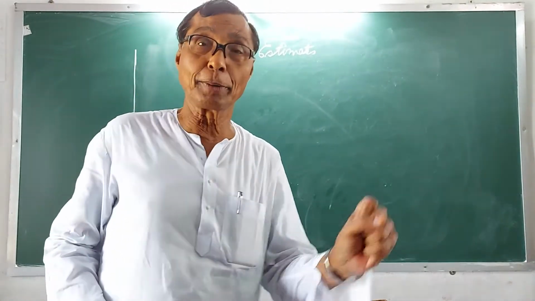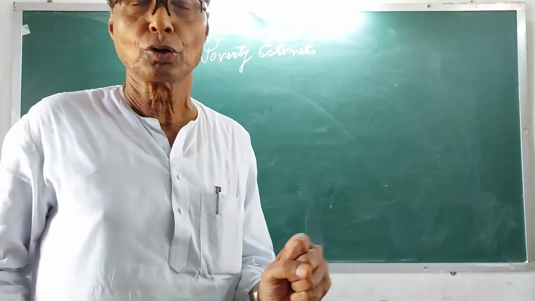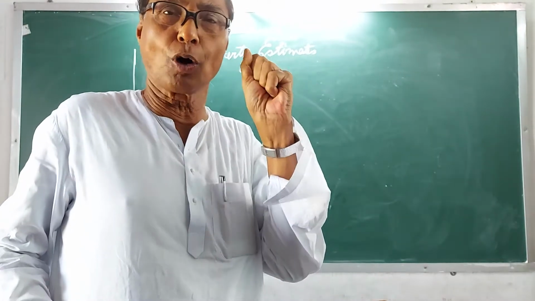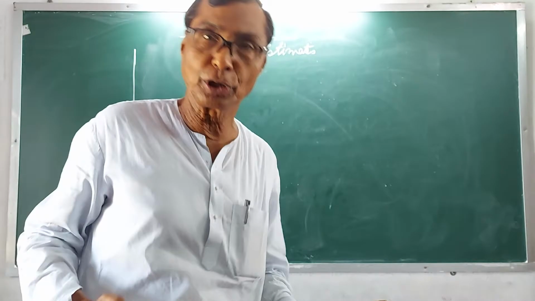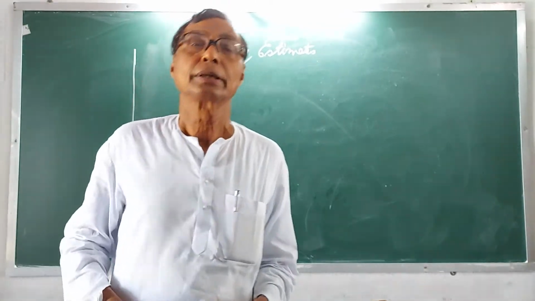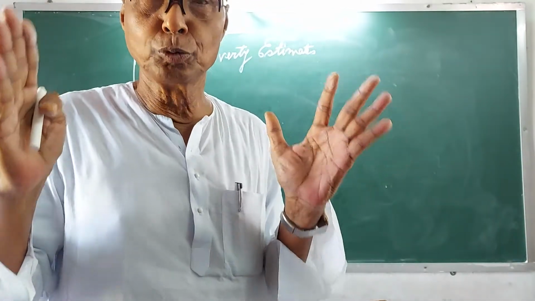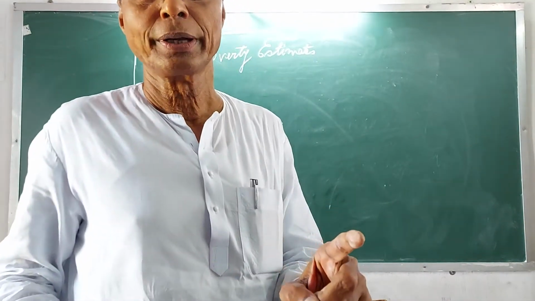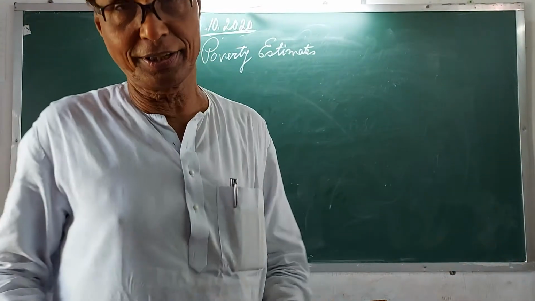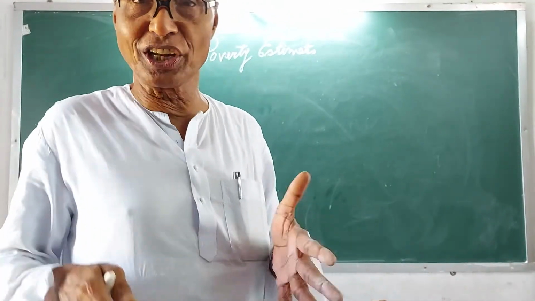The government must take all efforts to remove poverty, because the number of poor people in India is more than 1/5, more than 20% still now.